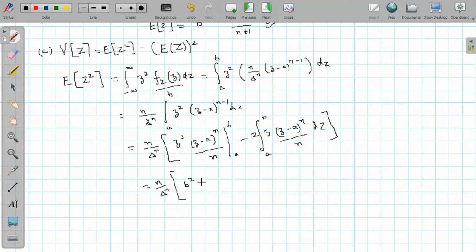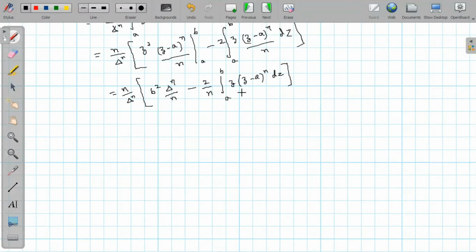B minus a will be delta. So delta raised to power n divided by n, and putting lower limits, we will get 0 term. So it will be minus 2 by n, integration a to b z times (z minus a) raised to power n dz.